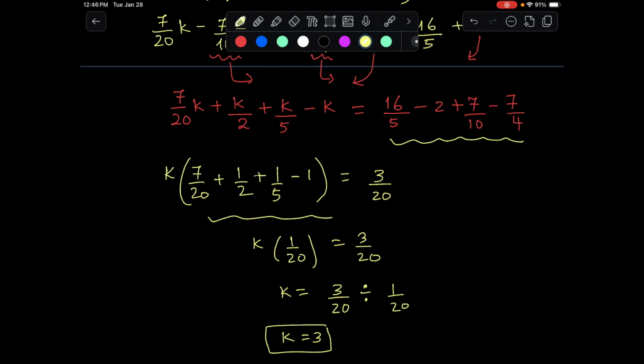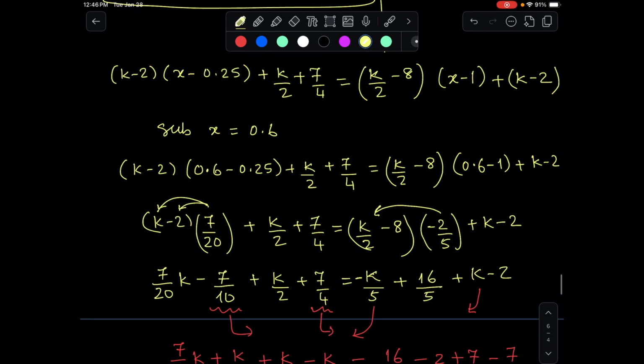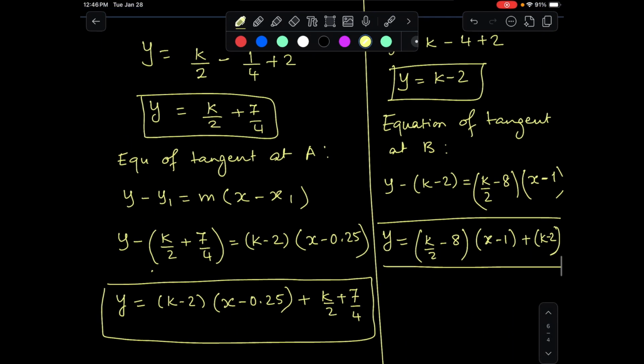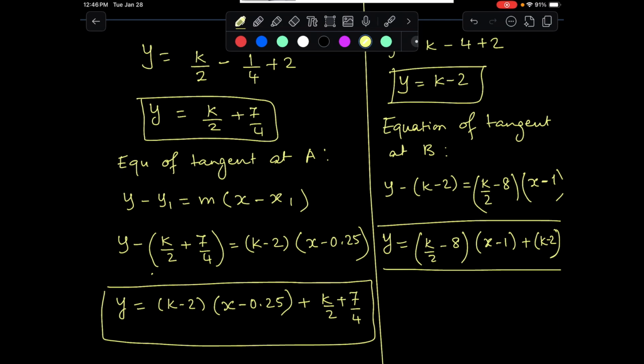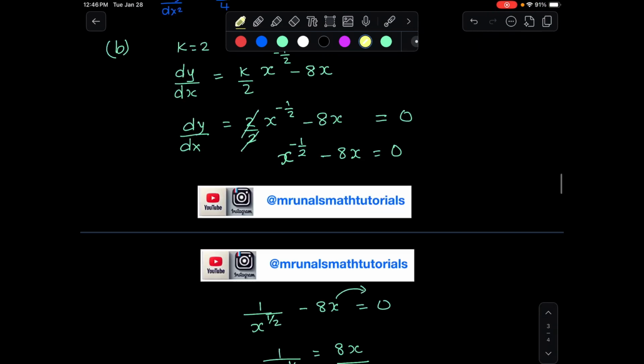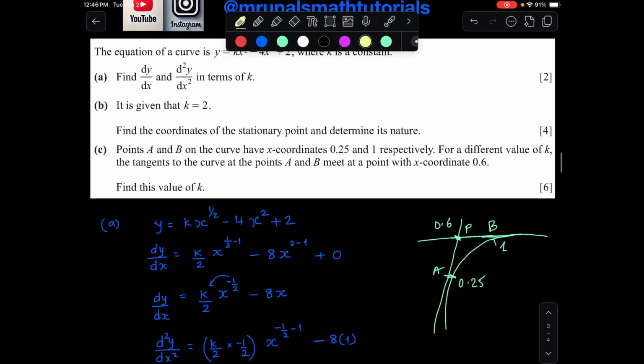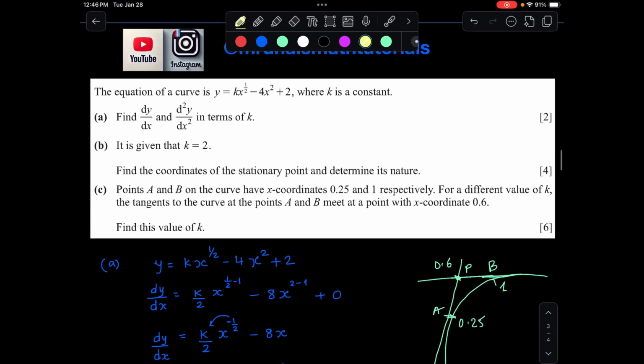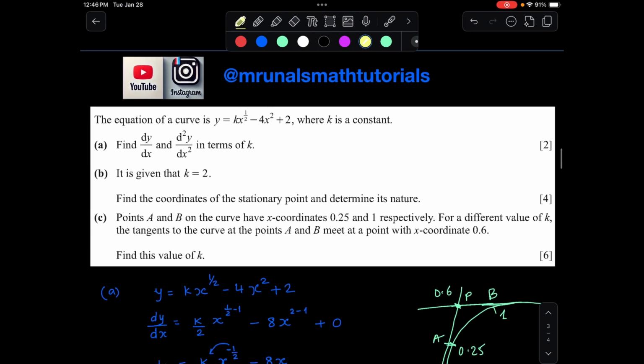Although this question required a lot of algebra, it was not that hard, but you did have to find the equation of tangents for both, and the total marks for this question would be 12, right? Alright, then that's it for this question.